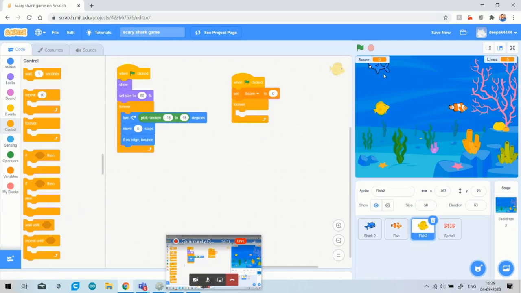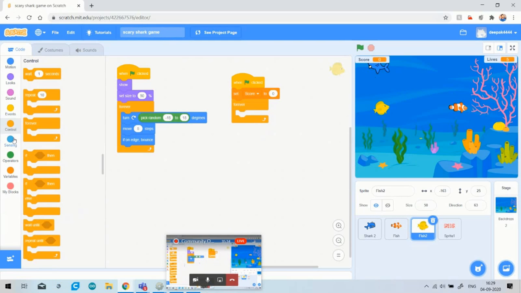For this, it's a 2D platform and Scratch doesn't have very high animation. So what I will do is, whenever my shark touches this fish, my shark will eat the fish. First point is that, as you know we have 5 lives in it, so I have to show this fish again on my screen. So first I will hide this fish whenever the shark eats or touches the fish, and after 2 seconds my fish randomly comes back to the screen. So see how you can do it, so that your fish comes back after the shark eats it.